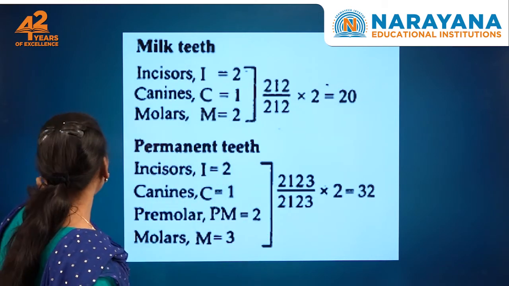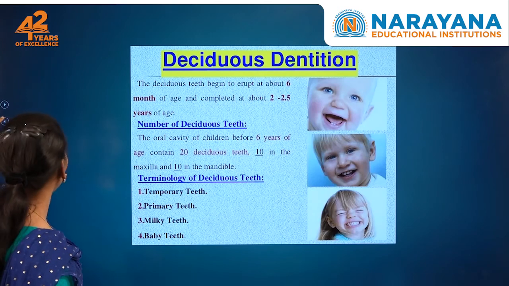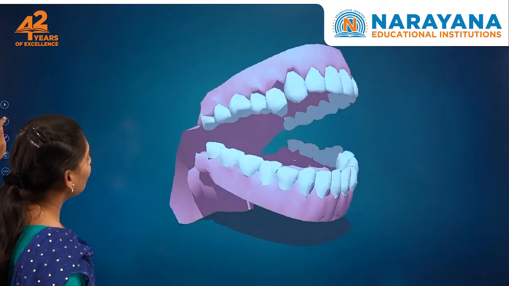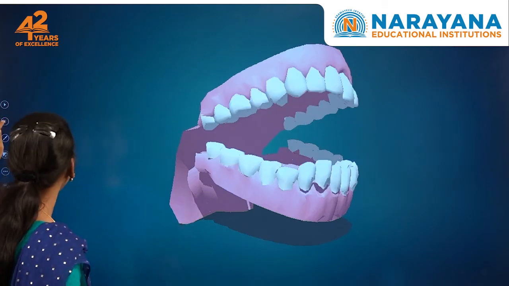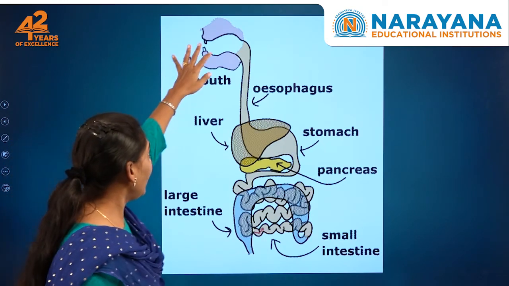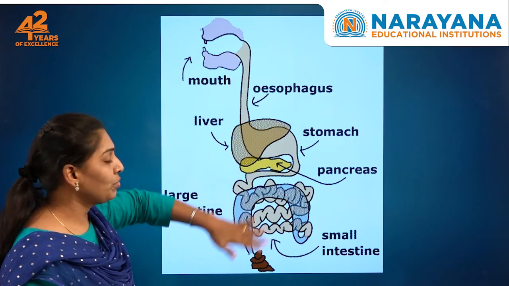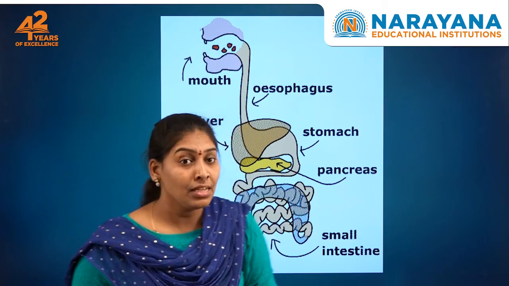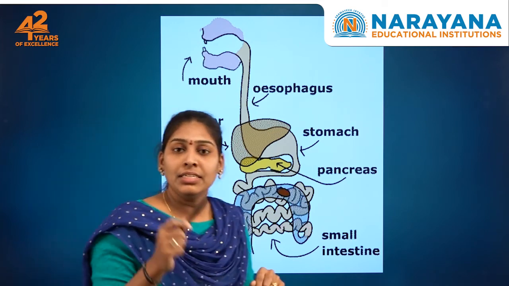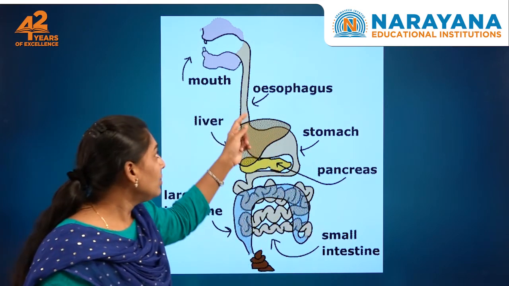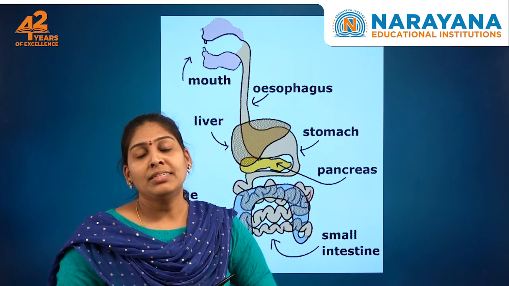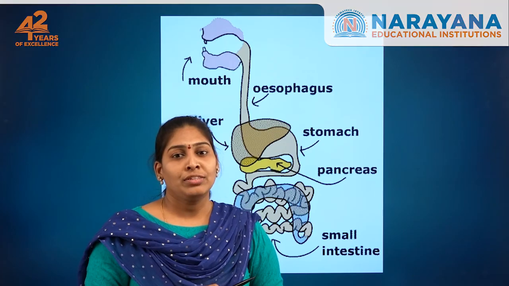I hope you understand all the things we have discussed regarding this. In the digestive system, a major role is played by the teeth themselves. After grinding, the food enters a common passage, the pharynx, and then later enters the food pipe, the esophagus. What happens in the esophagus and the importance of all the parts will be seen in the next session. Thank you.